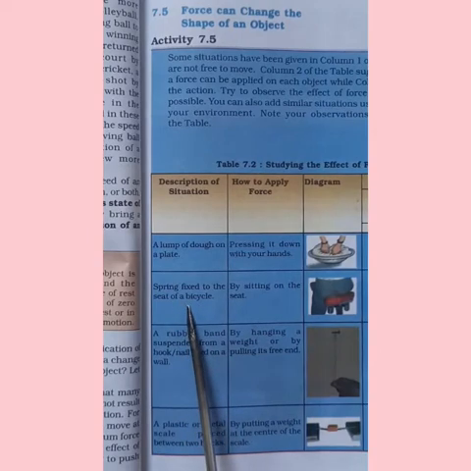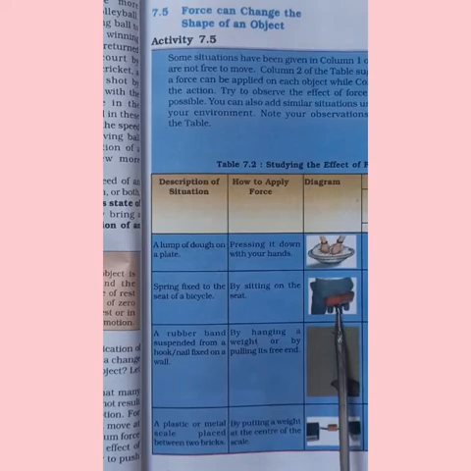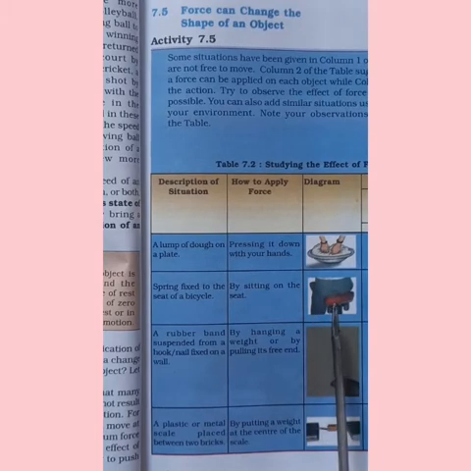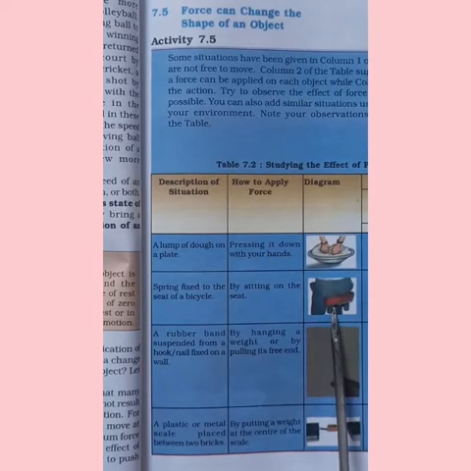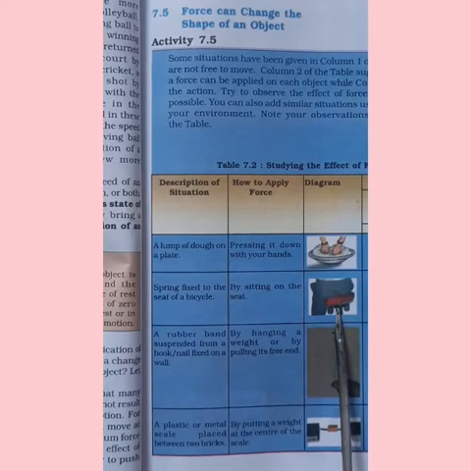The next example is a spring fixed to the seat of the bicycle. You have your bicycle. There is a spring in the seat, isn't it? So, how to apply force? If you sit on the seat of the bicycle, then force is applied on the seat. So, what may happen? The result is it will change its shape.